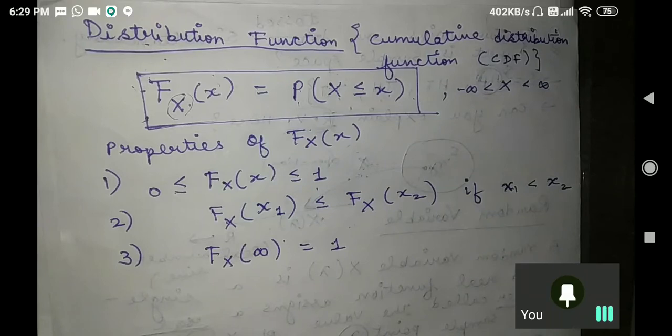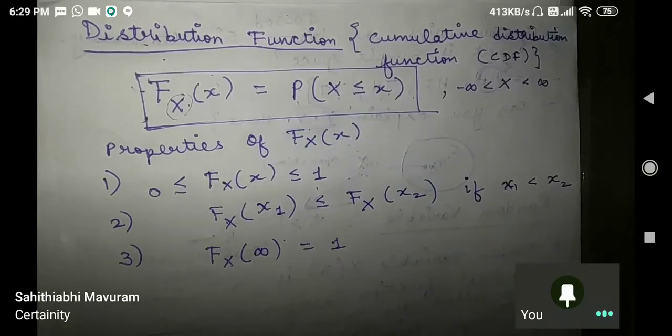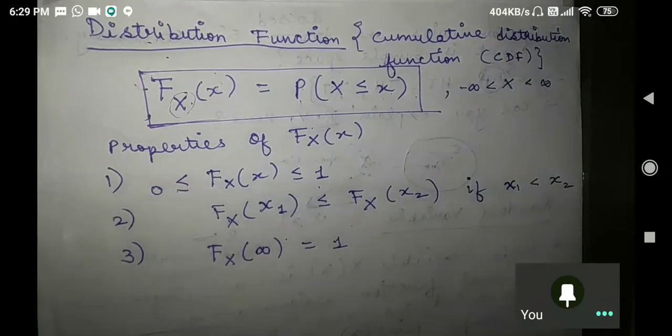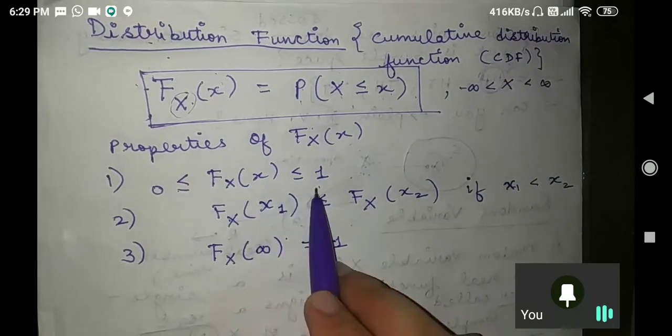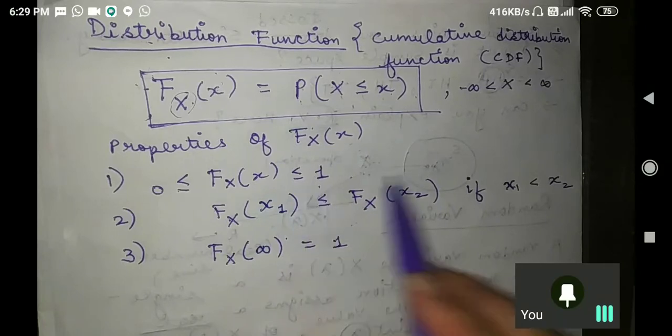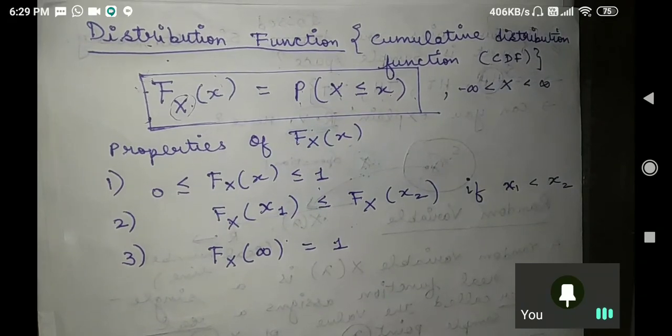Anybody else who understood this? Why should this be 1? Niharika, Sumit Mandala? Okay. Sir, first of all you are saying that it can take maximum value as 1. And now you are saying that we are talking about x equal to infinity. So it is sure that it is taking the maximum value as 1, isn't it?